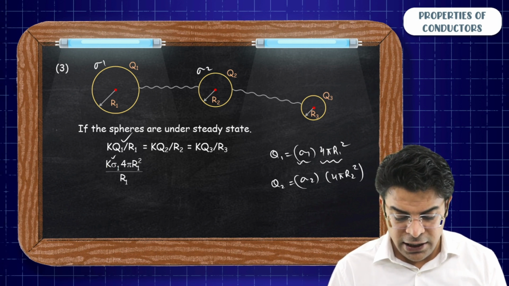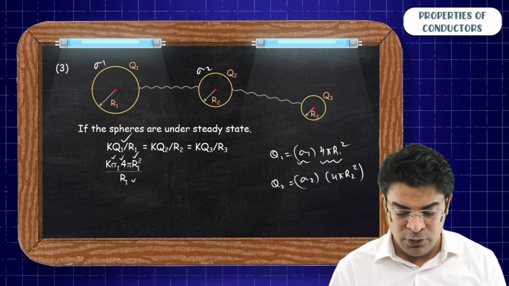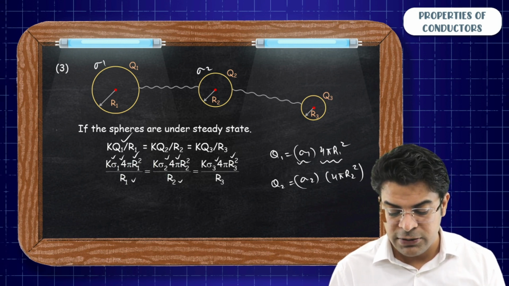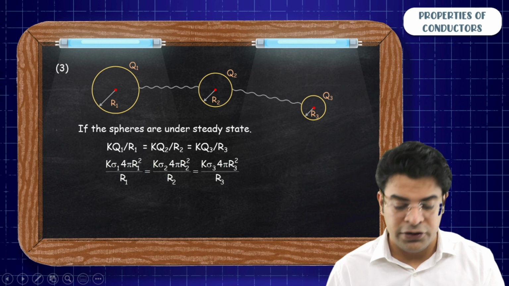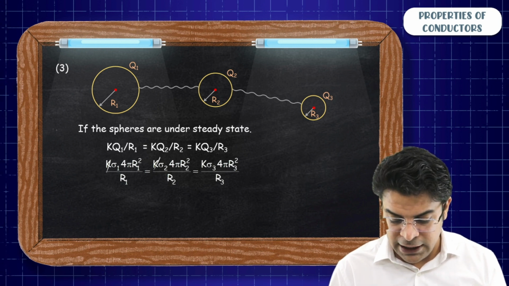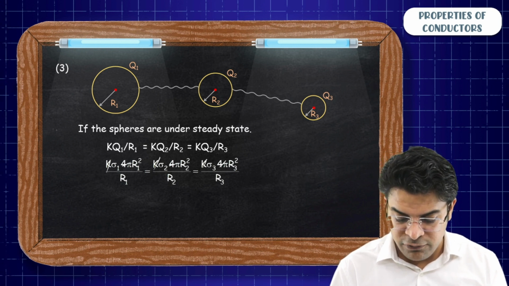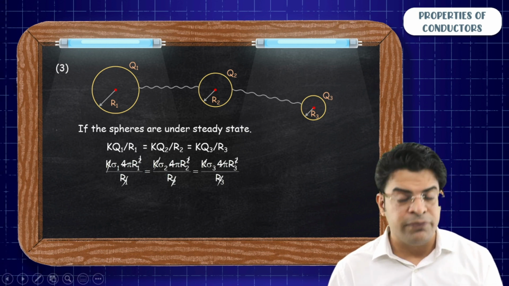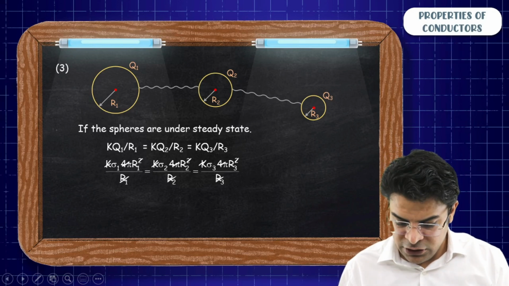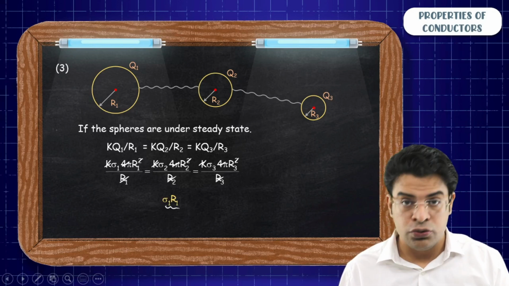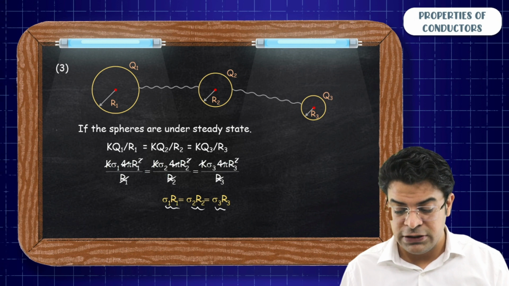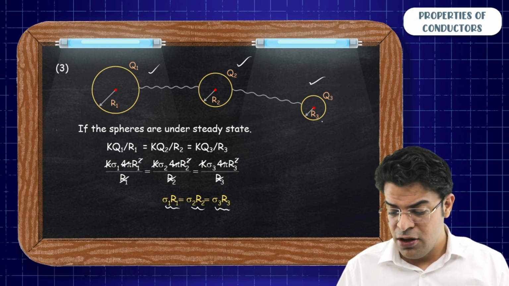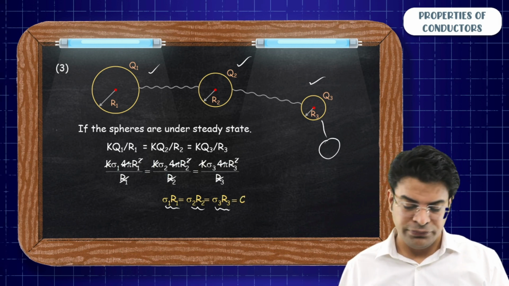So we get k into sigma 1 into 4 pi r1 square upon r1 equals k into sigma 2 into 4 pi r2 square upon r2 equals k into sigma 3 into 4 pi r3 square upon r3. Now cancel out k, 4 pi, 4 pi, 4 pi, one r1 with one r1, one r2 with one r2, one r3 with one r3. Hence we can say sigma 1 r1 equals sigma 2 r2 equals sigma 3 r3, and this has to be constant if you have even more such spheres.